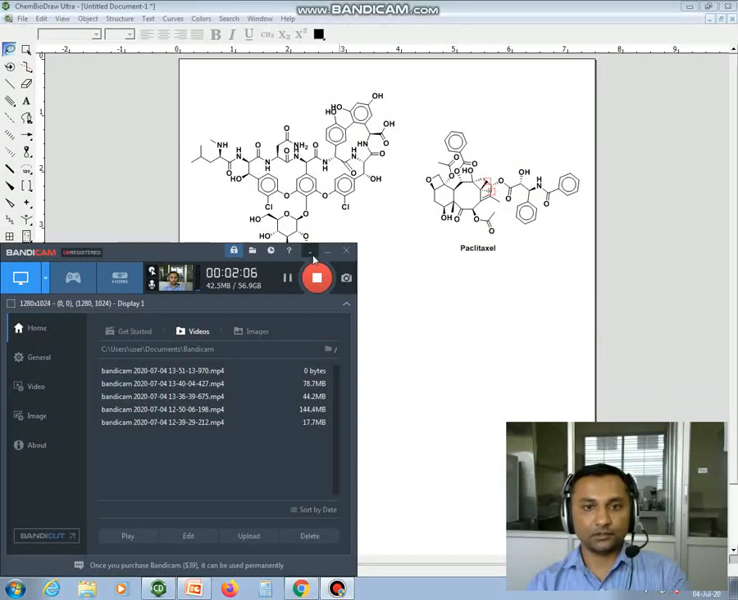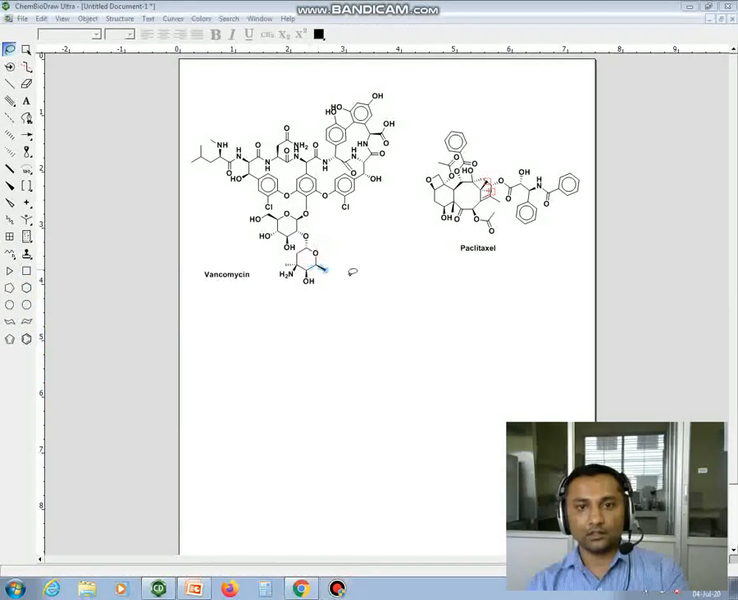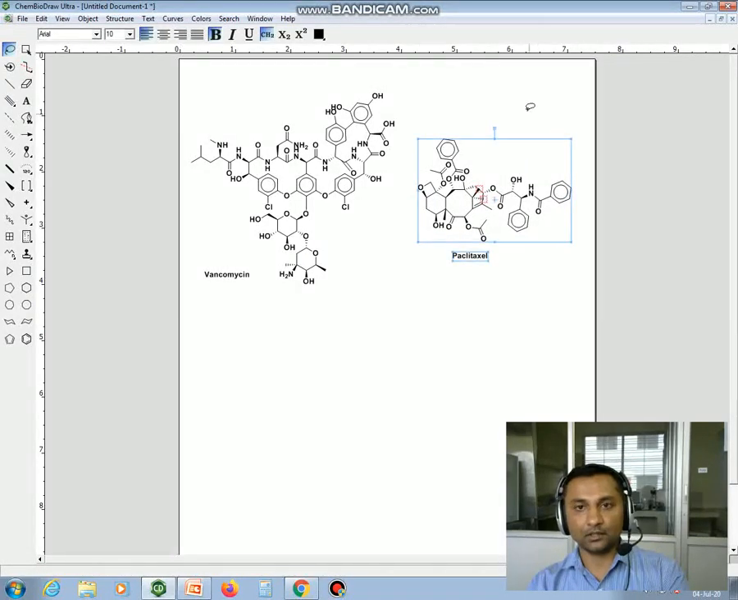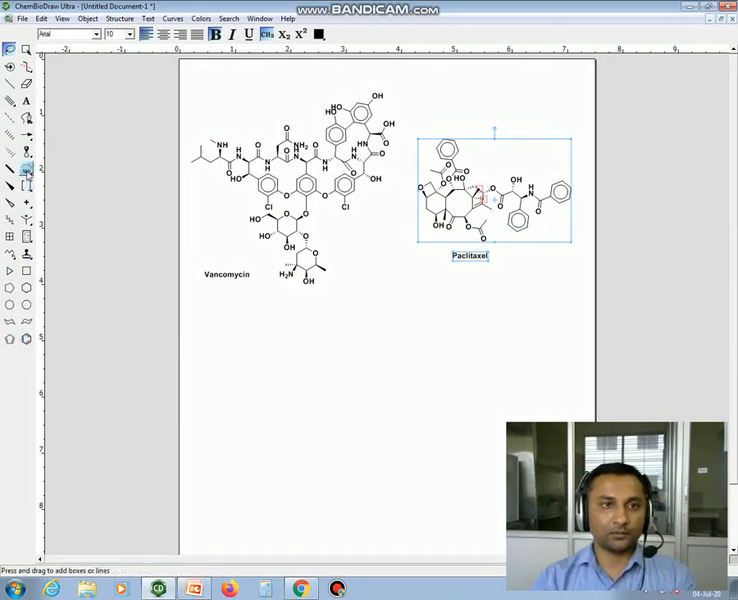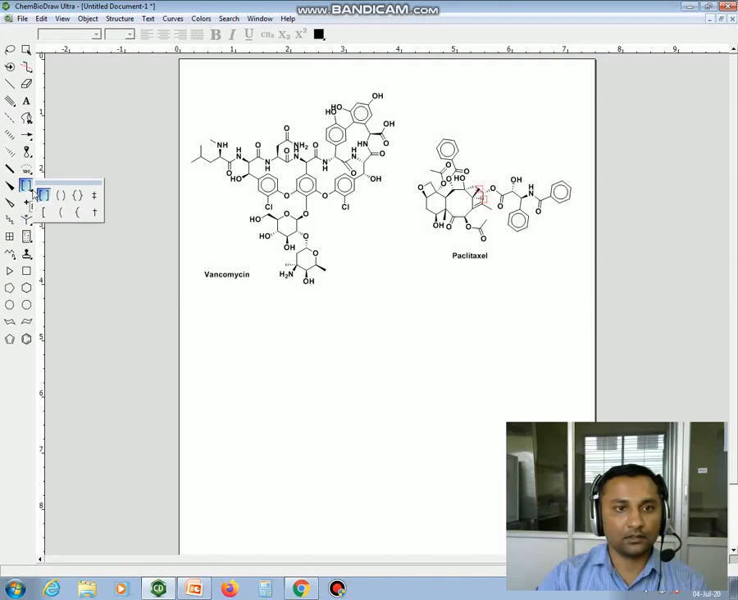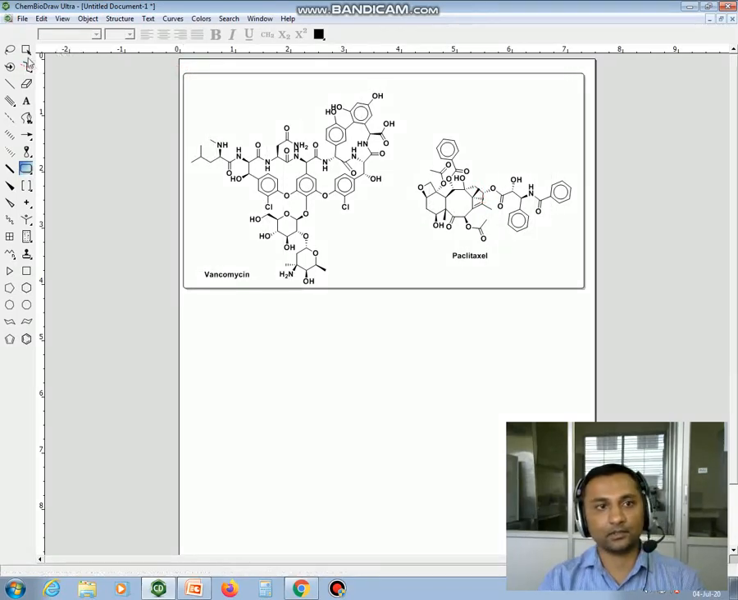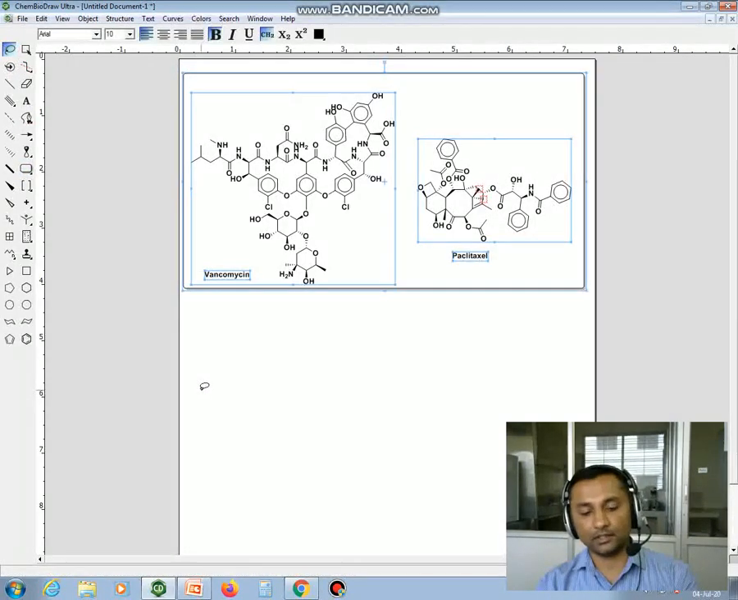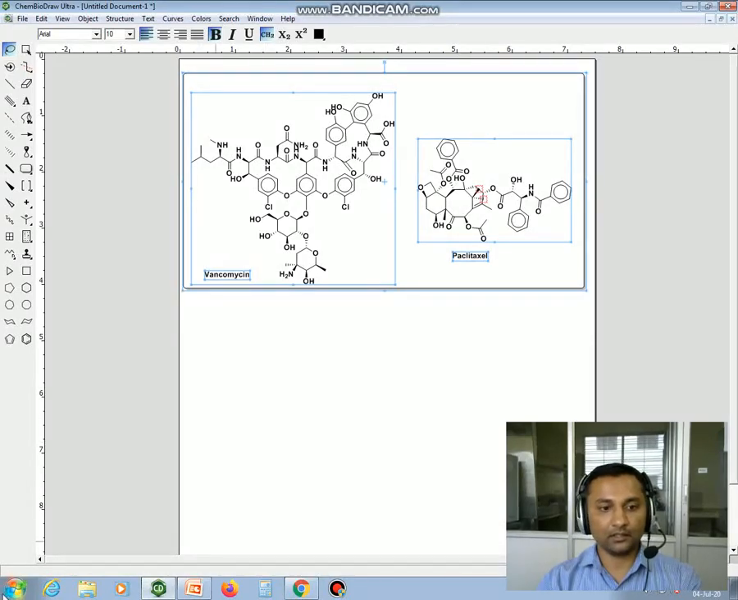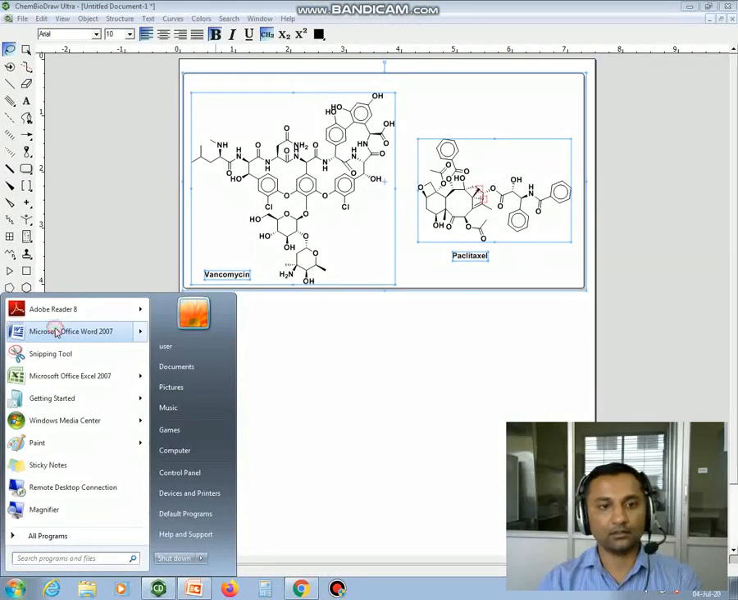So the structures which you have drawn, you can copy these structures from ChemDraw to the Word file or PowerPoint. So I will show you how you can do it. You can give the bracket, or you can keep these structures in the box. Okay. You just Control A, Control C, and just open the Word file.